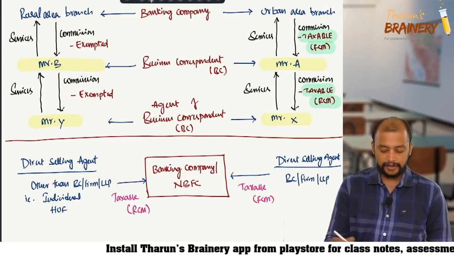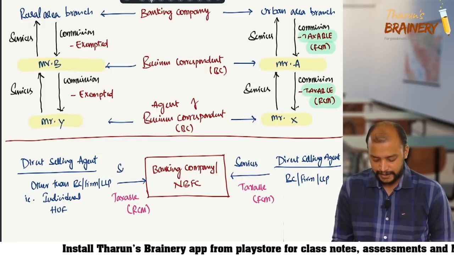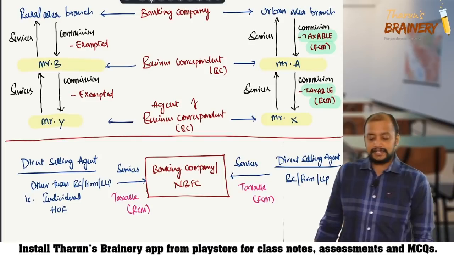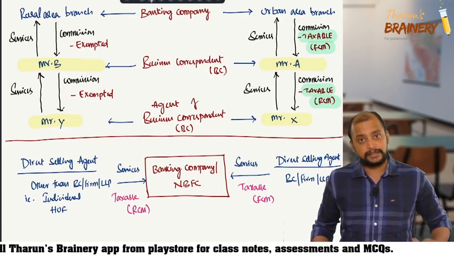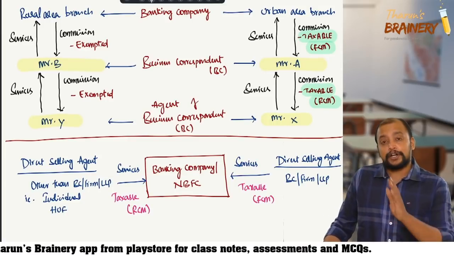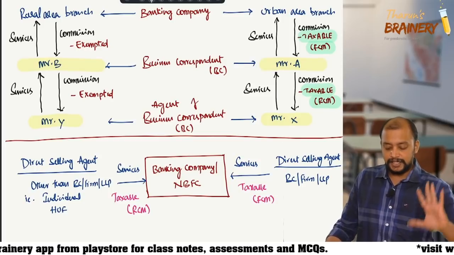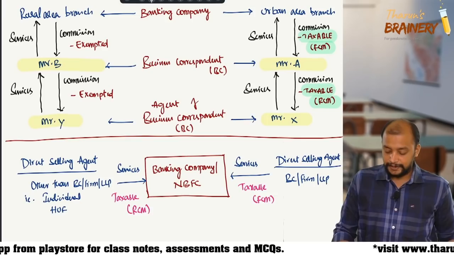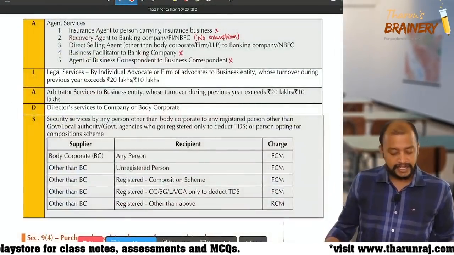FCM will come, RCM will not come. So direct selling agent, if other than body corporate, firm or LLP, taxable under RCM. If they are body corporate, firm or LLP, it is taxable under FCM. This is with respect to direct selling agent services. Then next. So this is about various agent services.